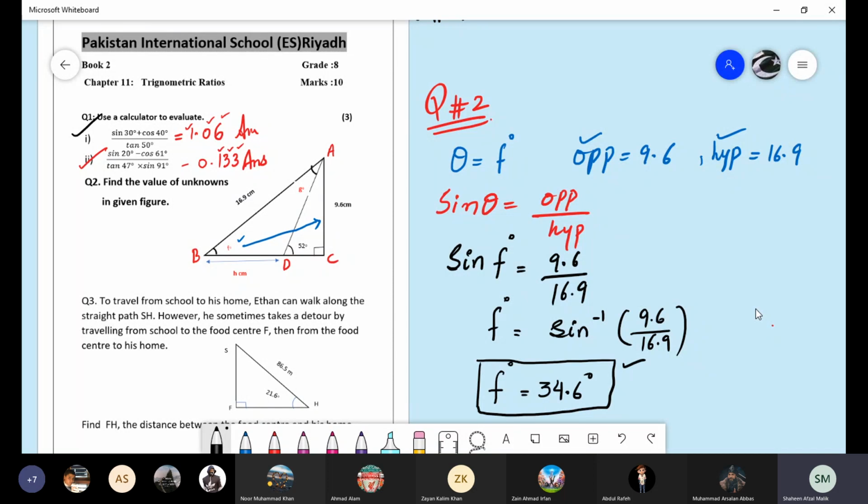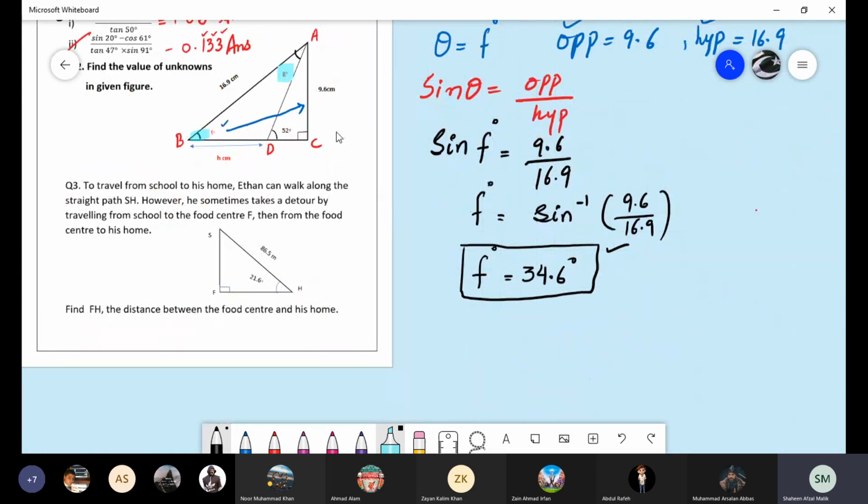Now we want to find angle G. Angle F we already have. If you look at the triangle ABD, it is not a right angle triangle. Can you apply trigonometric ratios on any triangle or only on a right angle triangle? Only for the right angle triangle. It means we cannot apply any trigonometric ratio to find angle G. So what is the other way to find angle G here?